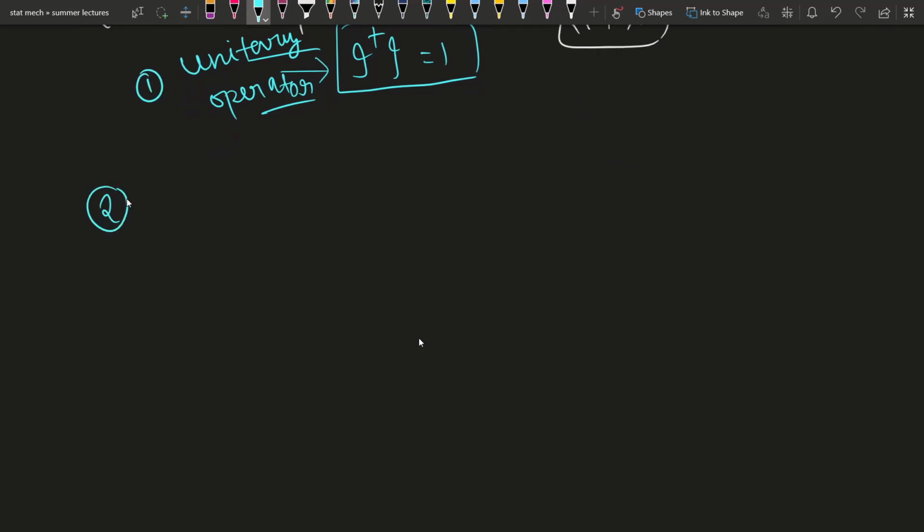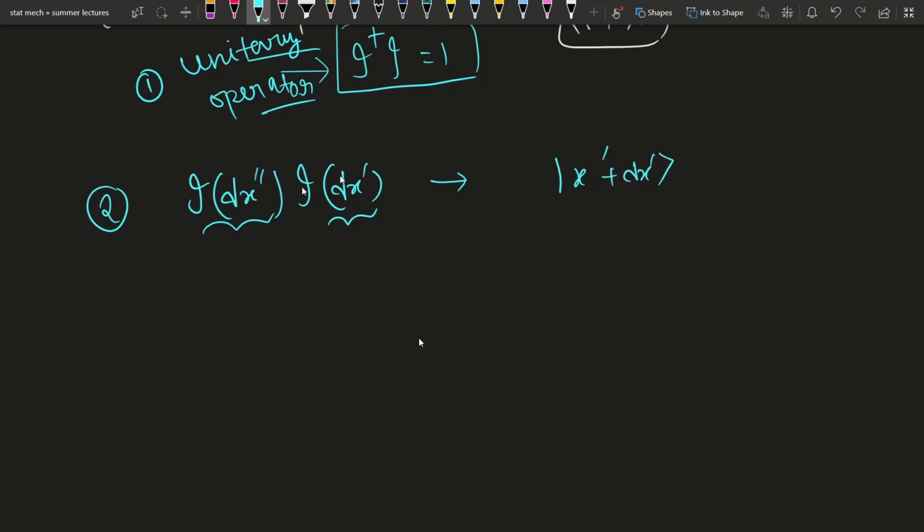The second property: we can think very easily that if we successively do two infinitesimal translations, first translate by dx dash, then translate by dx double dash, then after the operation the state will become something like x dash plus dx dash.